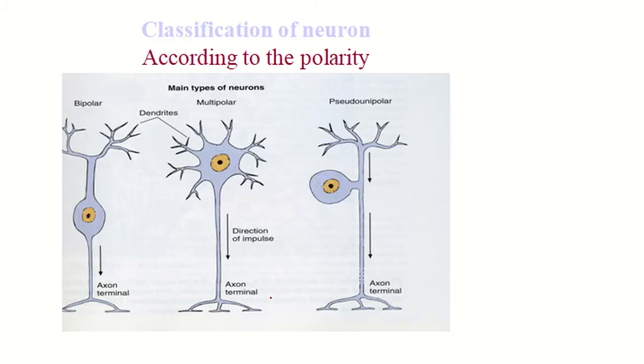Classification of the neuron according to polarity: neurons can be classified as pseudo-unipolar, multipolar and bipolar. Pseudo-unipolar means there is one process. Bipolar means there are two processes, one axon and one dendrite, and multipolar means there are several dendrites and one axon.